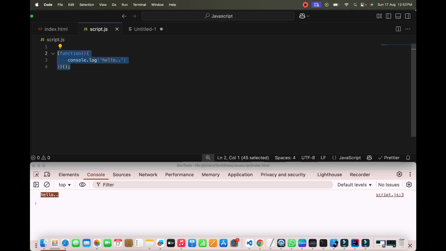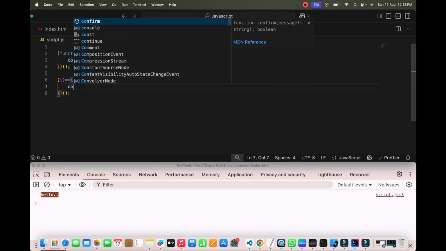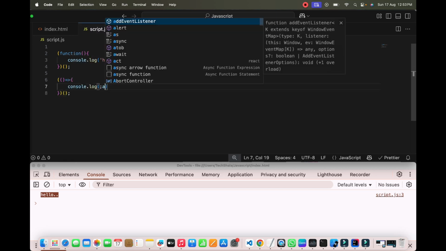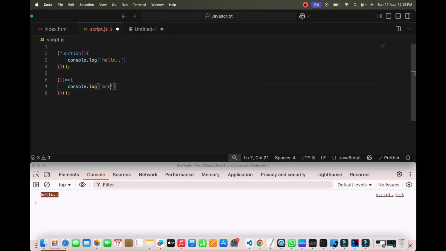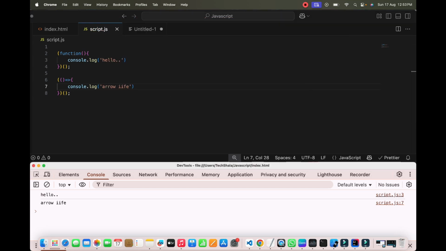Second thing, suppose I want to write this in arrow function style. What can I do? I can write an arrow function inside the first bracket, and then here I can write another bracket. This is my arrow style IIFE.